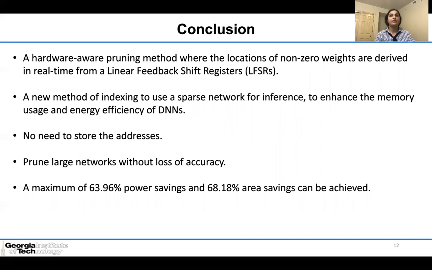Therefore, we no longer need to store the addresses and we can generate them automatically during inference. Our method can prune large networks without loss of accuracy, and a maximum of 63% power saving and 68% area saving can be achieved. And finally, we can make DNNs deployable on mobile applications.